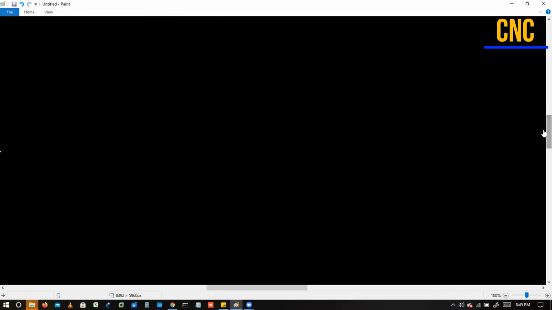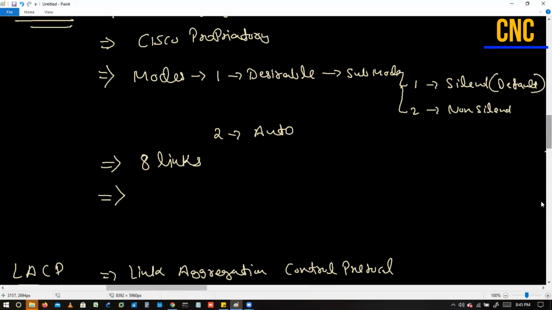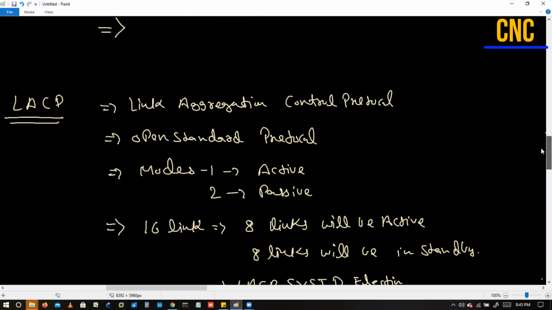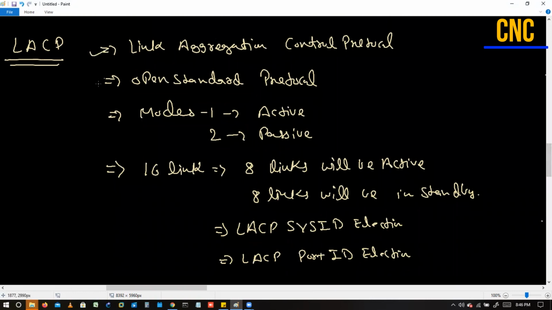Now it has other theory features also, right? But before that, one more thing we have to discuss in LACP. Let me come back to the LACP theory. I hope this part is clear, open standard, and the modes are clear. Now this part is pending, the election part.